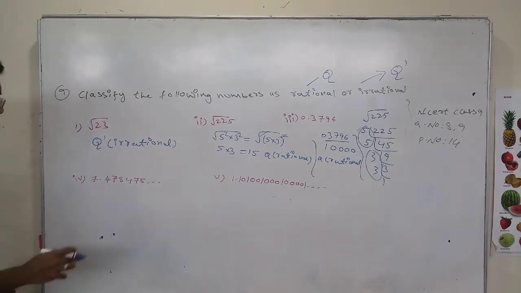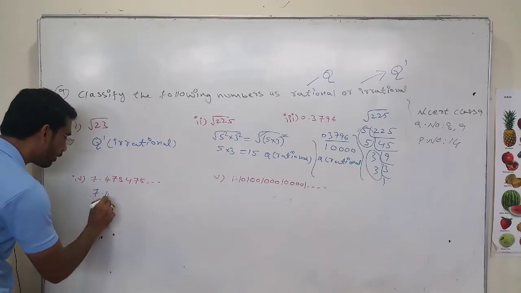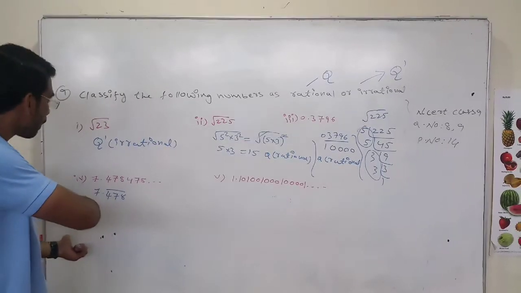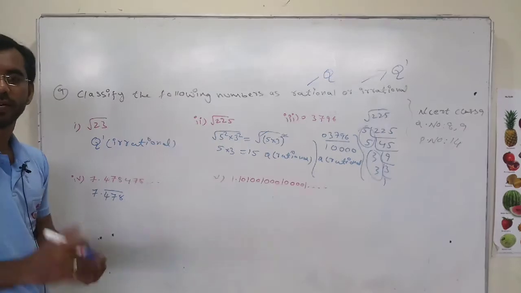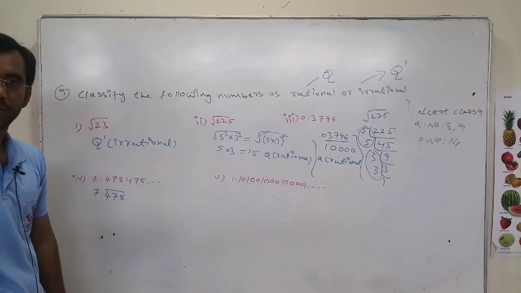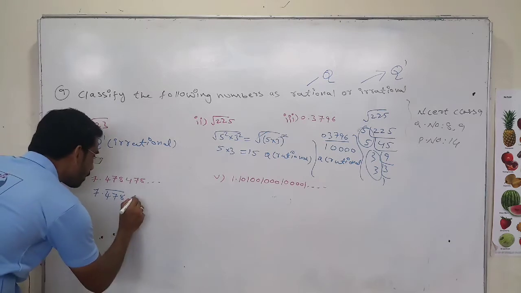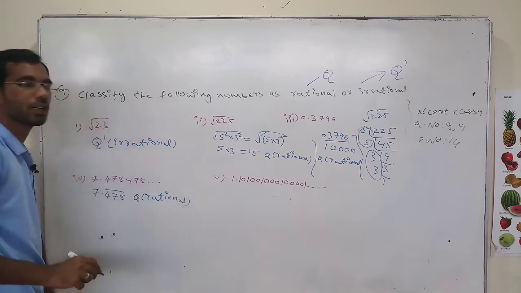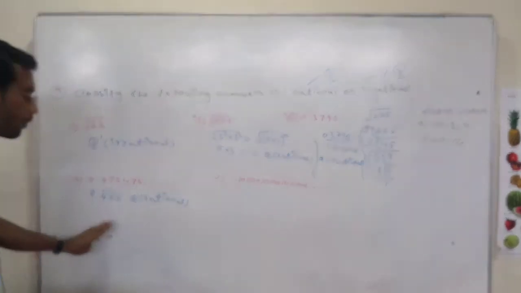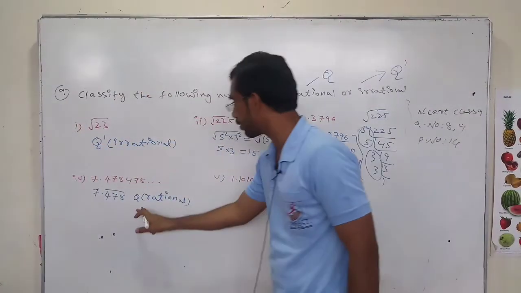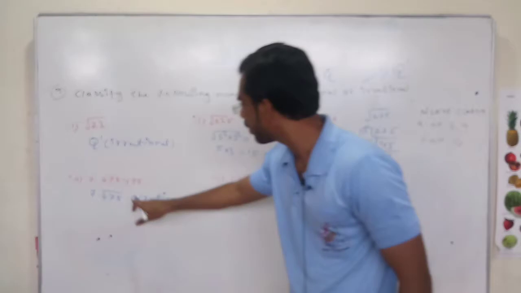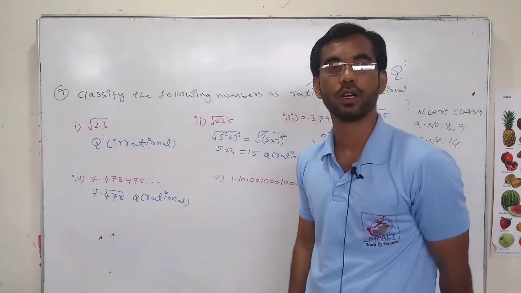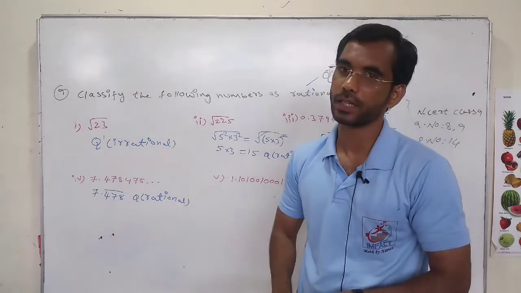Now next, 7.478 continuously going on. Which number is repeating here? 478 is repeating. So it is a non-terminating but repeating decimal. Non-terminating and repeating decimal is Q, rational. Now, in some problems, some people say that it is not rational, it is irrational, because we don't know what the next number will be. But one example problem has been given in the NCERT textbook. By seeing that example you will understand this.